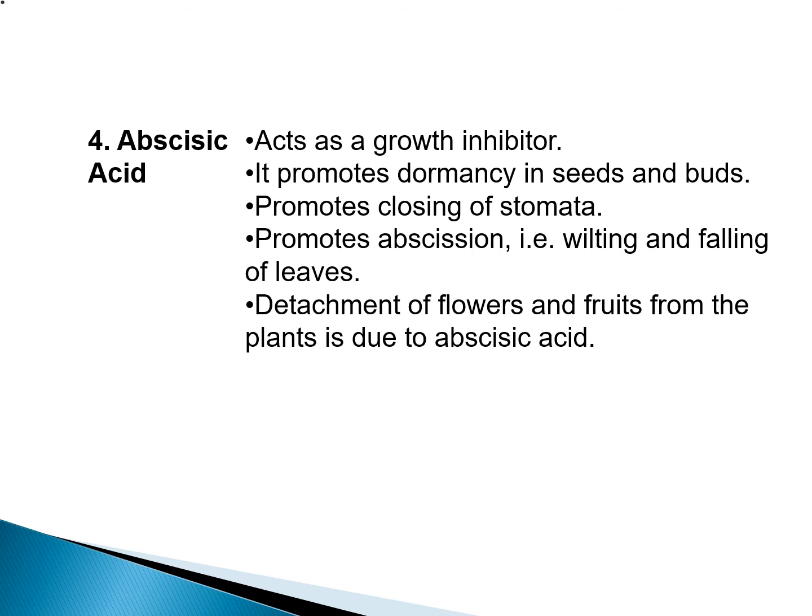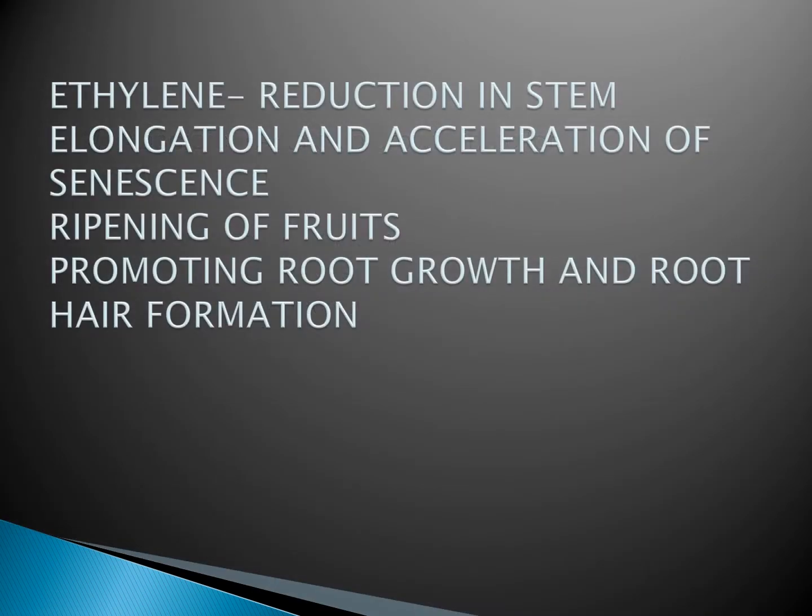Okay, so let's go to the next, that is ethylene. Now, very important, this hormone is also one of the most important hormones since it is the only hormone which is a gas at ordinary temperature, and it is produced in fruits and it remains in the same fruit. Okay, it doesn't happen with this hormone like we have studied about the other hormones, that they are produced at one site and they produce their effect on another site.